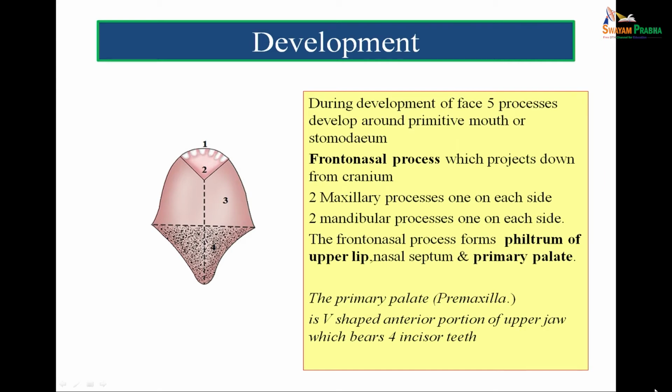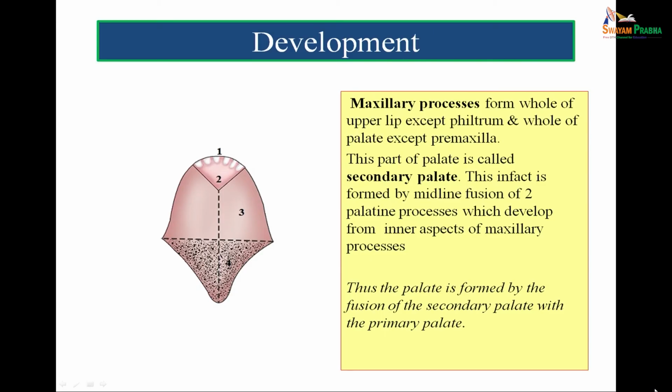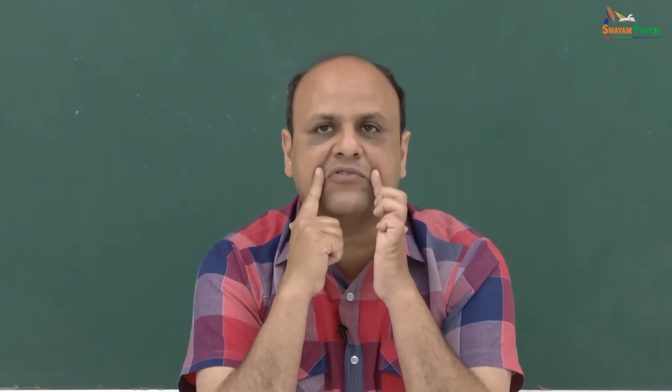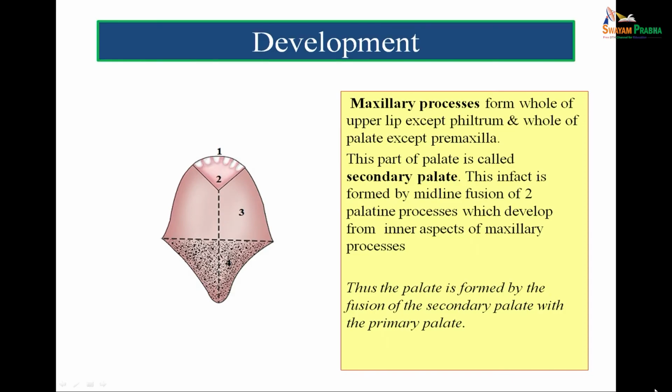So, if fusion of the premaxilla takes place properly with the maxillary components, that is if 2 and 3 fuse properly, then there will be no cleft, but if the fusion is improper, it will lead to cleft formation. The maxillary process forms the whole of the upper lip except the philtrum. So, except the central part which is formed by the frontonasal process, the whole of the upper lip is formed by the maxilla. And it forms the whole of the palate except the premaxilla.